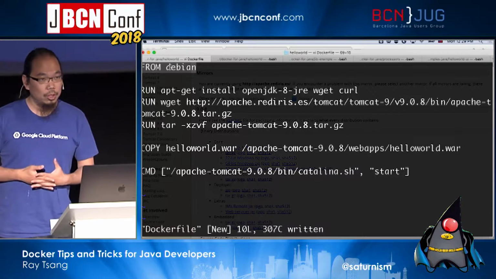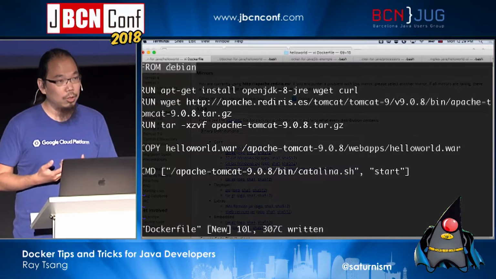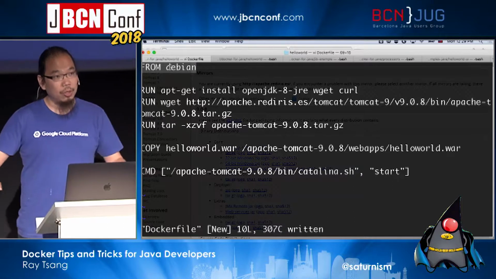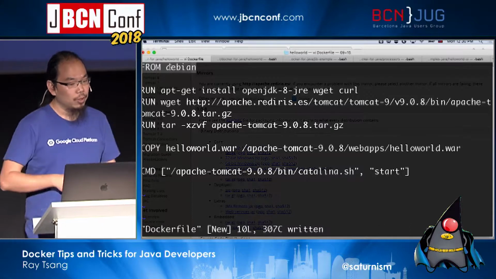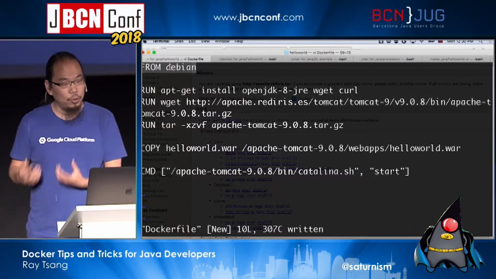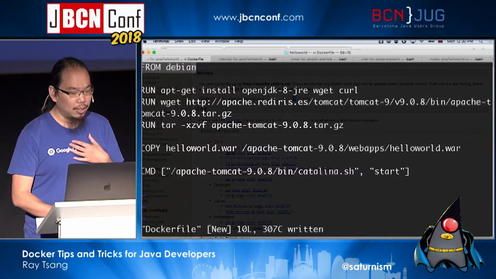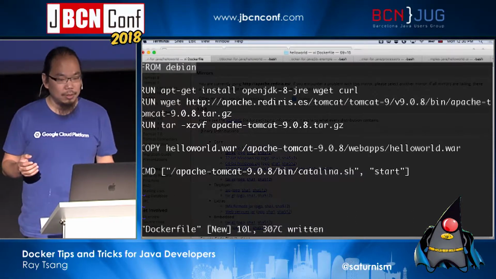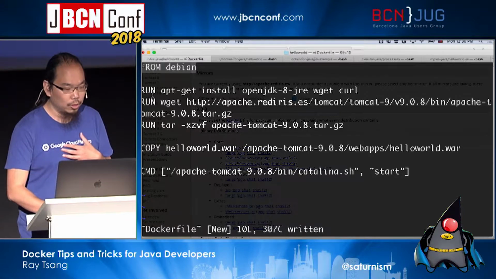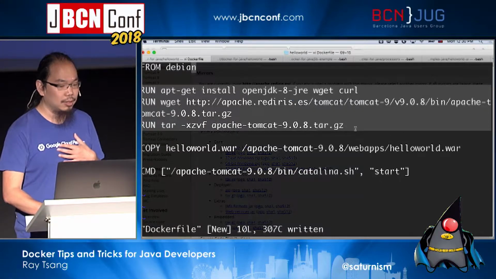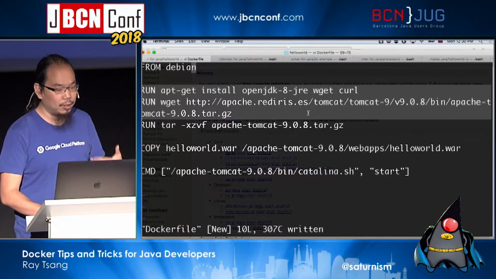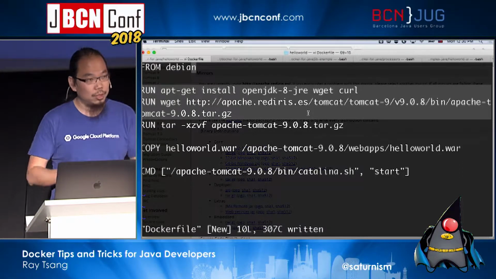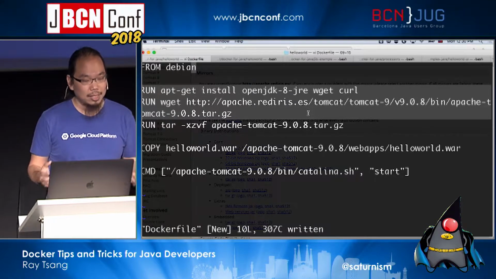What this will do is instruct Docker to download a base image that will lay down the basics of the file system, okay? So rather than somebody else doing it for you, you can instruct Docker to do it, and when you build this image, you actually go and get the Debian base image, and then lay this down, and everything else you do will be on top of that base set of files, right? So you have the base set of files from Debian, and then you have apt-get install, which installs the JDK and wget, and then you add more files into this entire image, into this giant static binary.